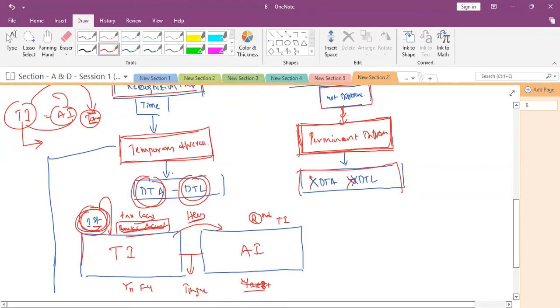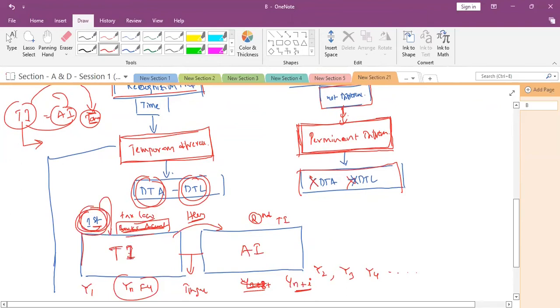So here we can say n plus i, where i may be 1, 2, 3, whatever it may be. So first we record, say, in year 1. Then the accounting income will be recorded in year 2, some part, in year 3, some part, in year 4, some part, and it will continue like that.